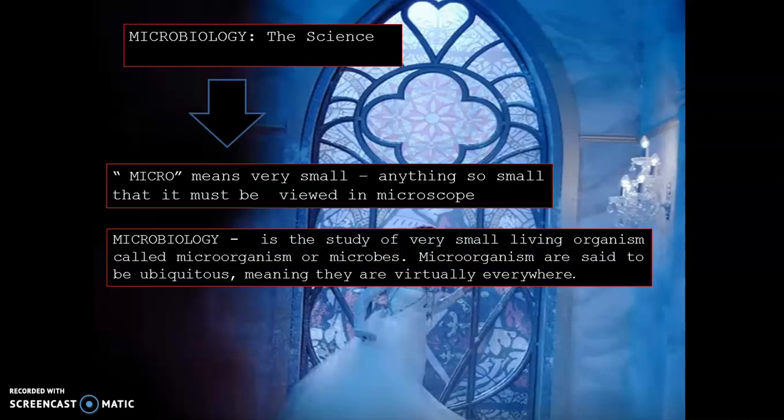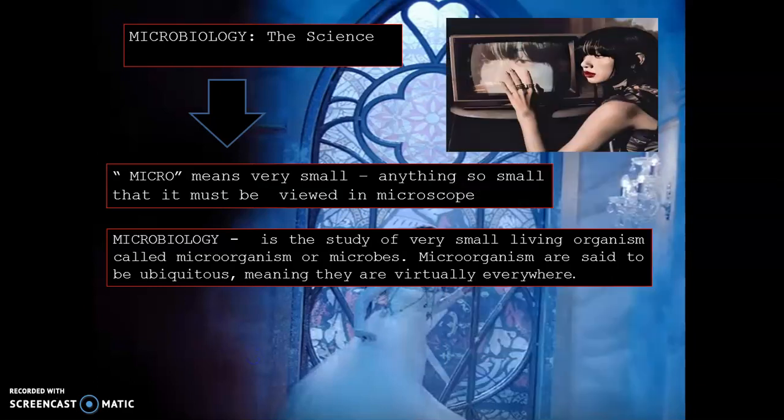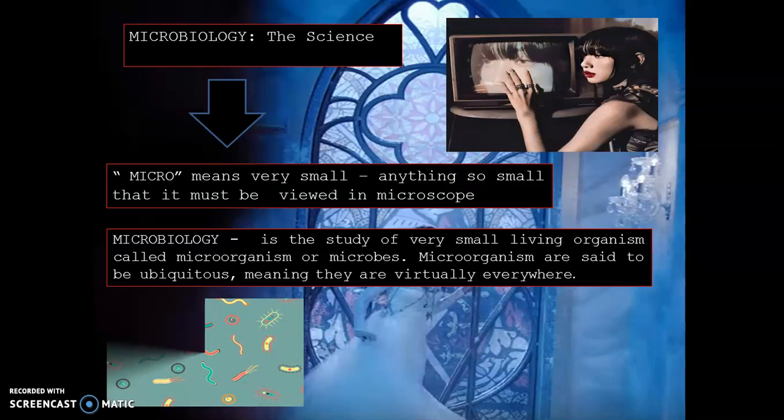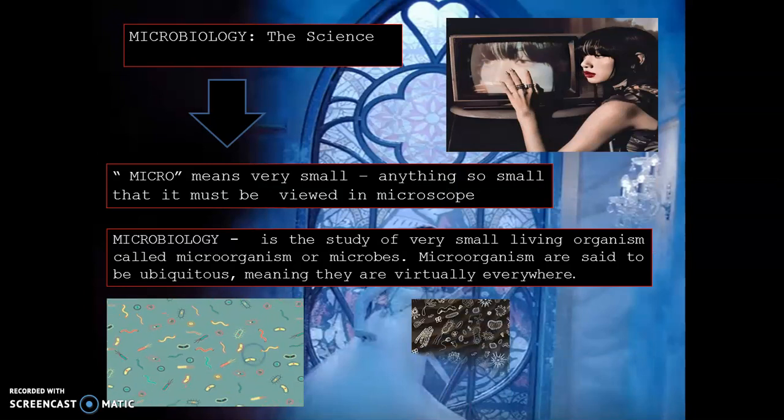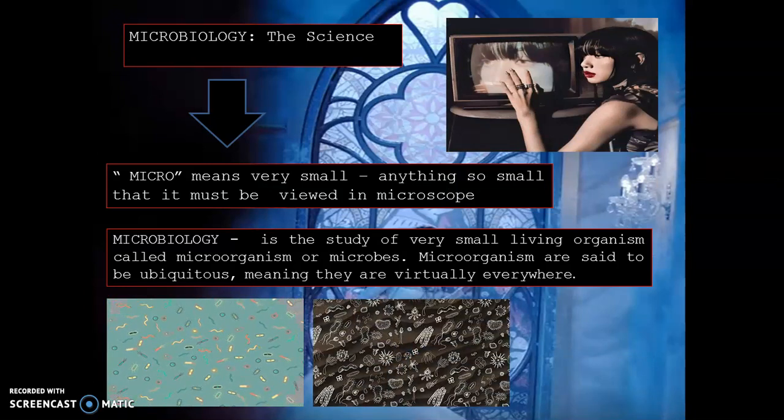Literally, in science, microbiology is the study of very small living organisms called microorganisms or microbes. Microorganisms are said to be ubiquitous, meaning they are virtually everywhere. Okay, so this picture will show to you the different types of microorganism.